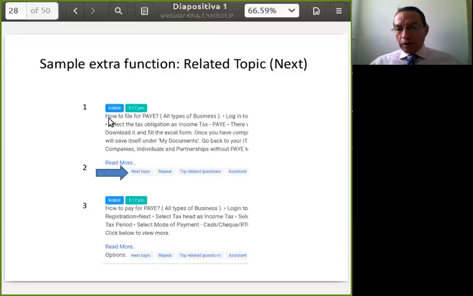We see here, he asked previously how to file for PYE. When he clicks next, then the system will say, okay, I got more information related to PYE, in this case, how to pay for PYE. So he will get both answers just as quickly as clicking on next topic.